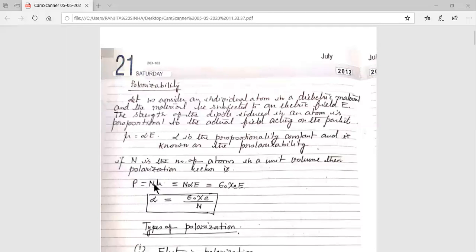Now P equal to n mu. N is the number of atoms in unit volume, and P is the polarization vector. P equal to n into mu, that is equal to n into alpha E, because you know mu equal to alpha E. And again you know P equal to epsilon 0 chi E. So from here alpha equal to epsilon 0 chi by n. Now up to this we discussed last day.